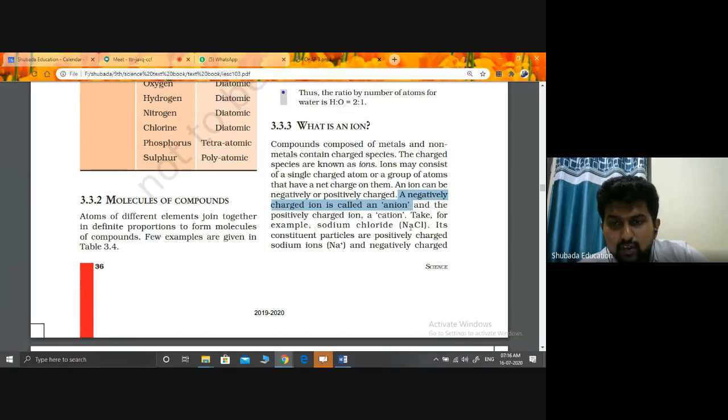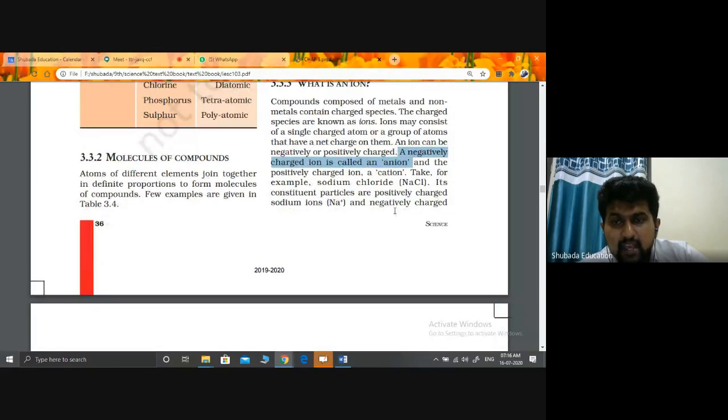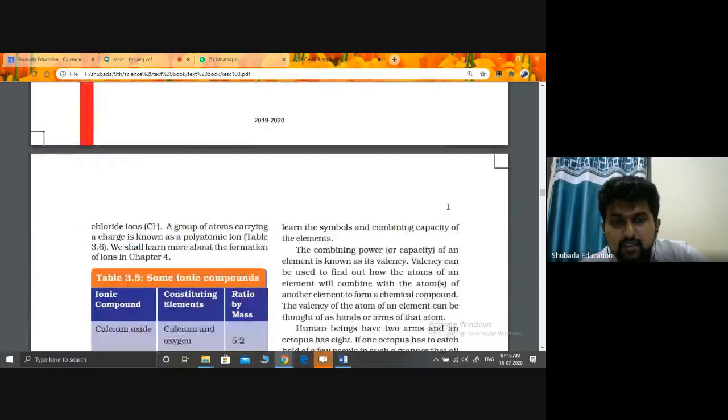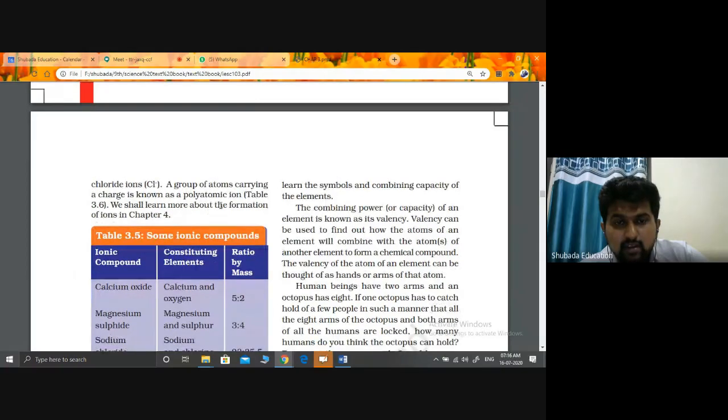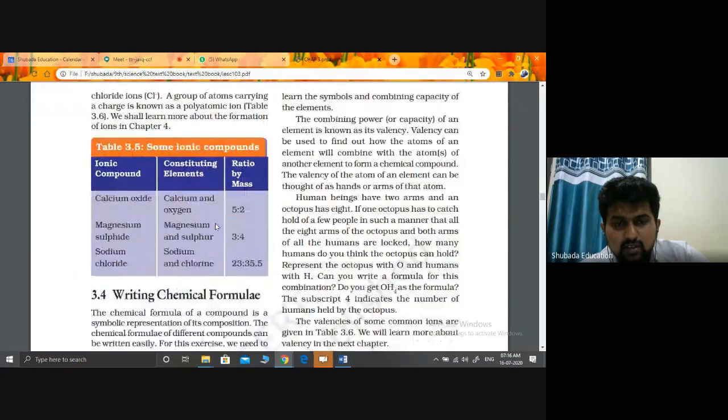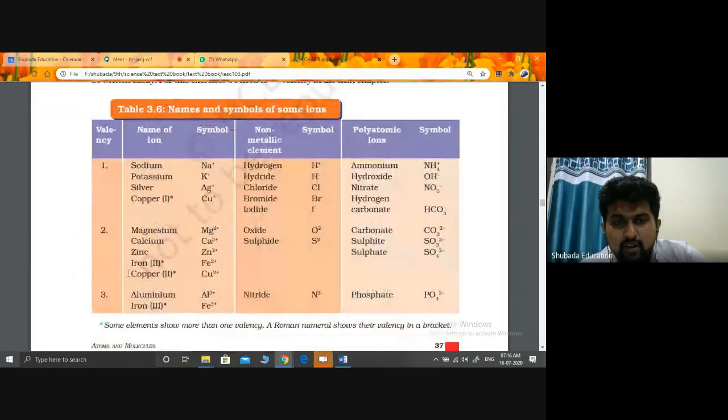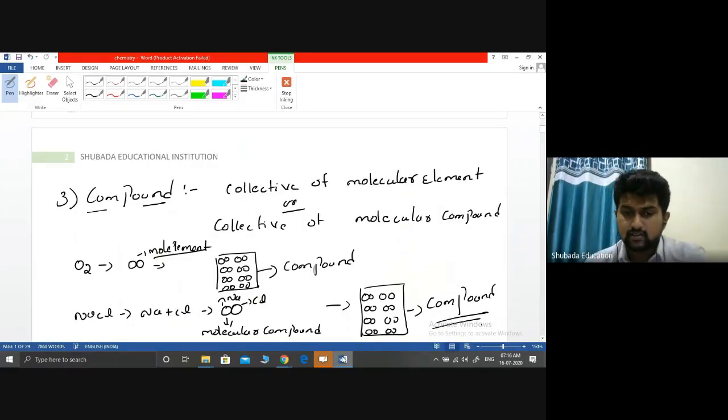Take for example sodium chloride, NaCl. It consists of positively charged sodium ions, Na plus, and negatively charged chloride ions, Cl minus. A group of atoms carrying a charge is known as a polyatomic ion. So this is a very, very important table. Let us learn it very simply. Now look, let us take NaCl.